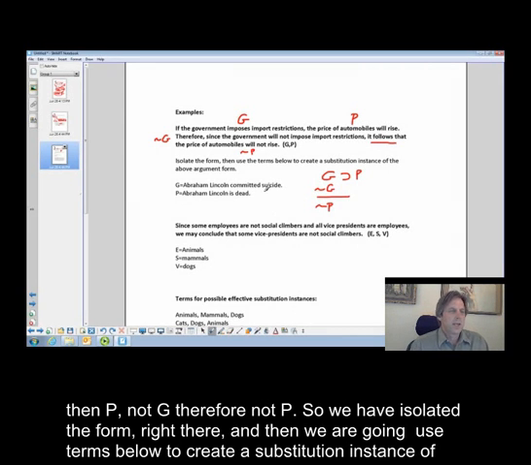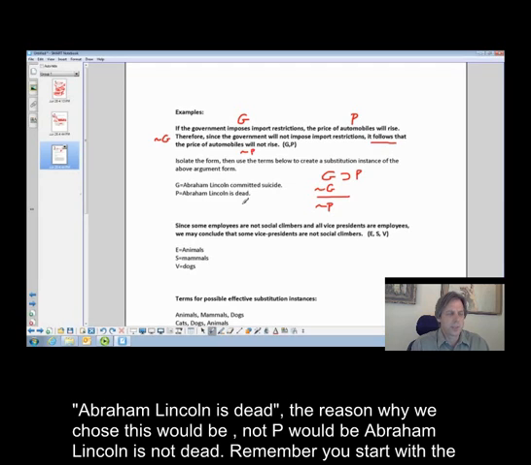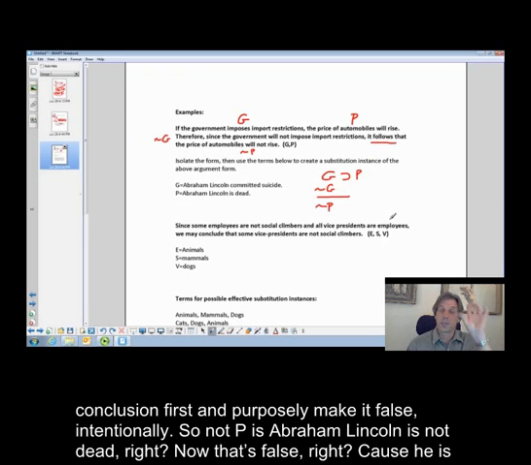Right there, and then we're going to use the terms below to create a substitution instance of the above argument form. For them to come up with the terms, remember the tip I gave you: they start with the conclusion. If P is Abraham Lincoln is dead, the reason they probably chose this is that not P would be Abraham Lincoln is not dead. You start with the conclusion first and purposely make it false, intentionally.